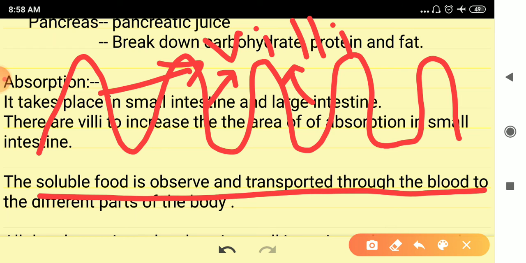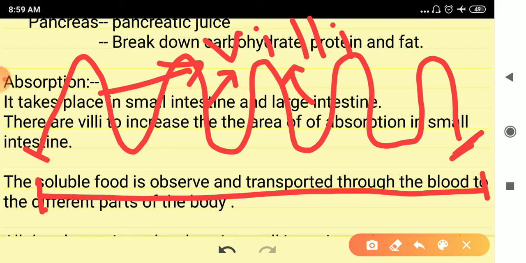If you see from here to here, this length, and if starting from here you go here, this length, this is bigger.